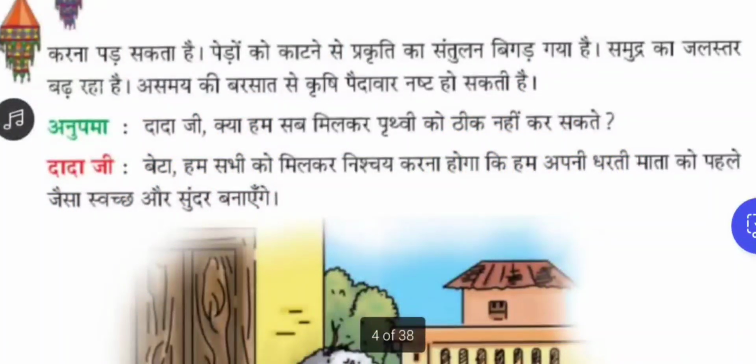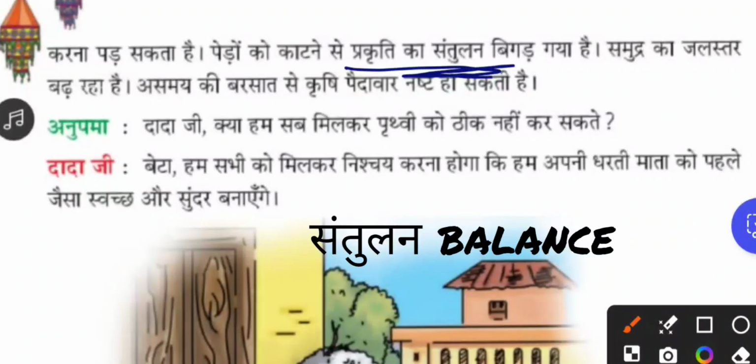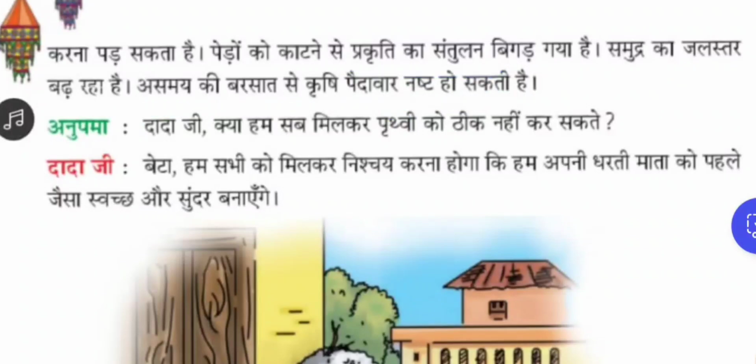Let's continue with the lesson. Cutting trees has disturbed the balance of nature. So when you are cutting the trees, the environmental balance has been disturbed. The sea level is also increasing. Untimely rain can destroy the crops, right? Sometimes we don't want the rain, but rain comes and it makes a flood or it affects the crops.